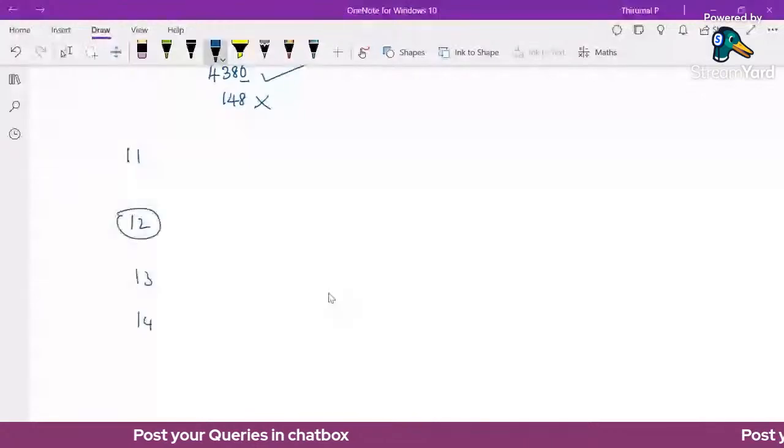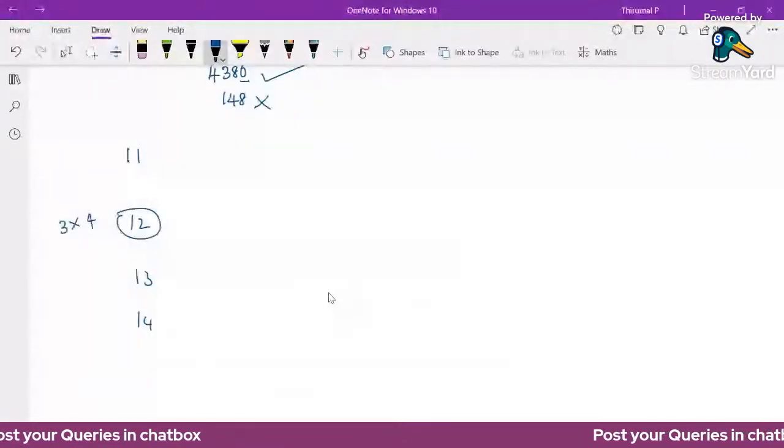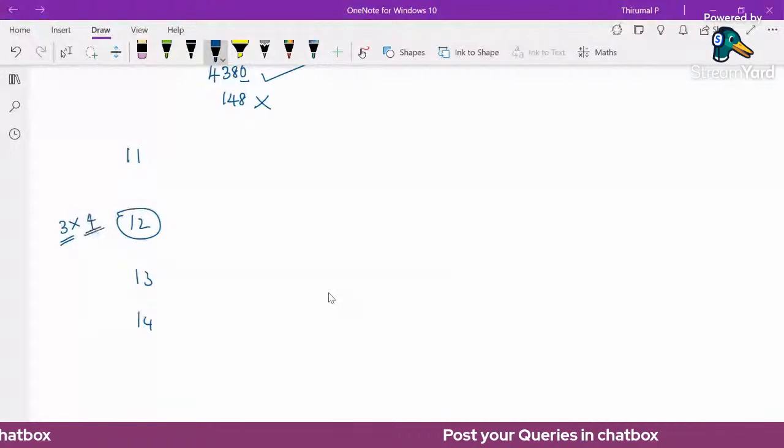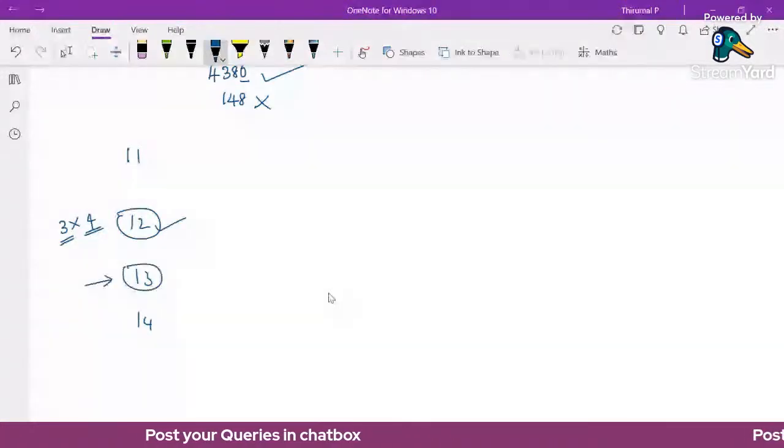12 means we need to check its factors, 3 into 4. Divisible by 3 and divisible by 4 means this is divisible by 12. For 13 we have to check a separate condition. For 11, 11 is also simple.